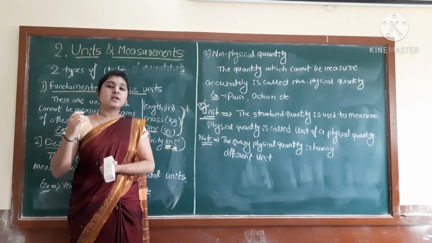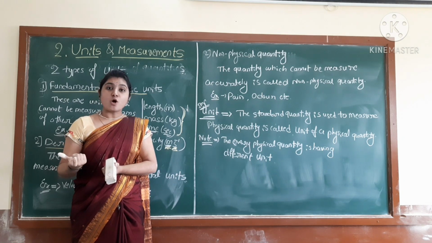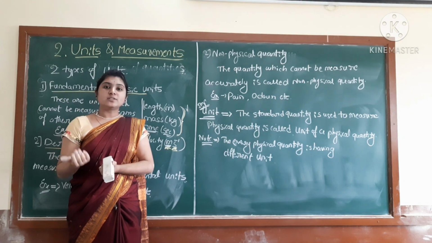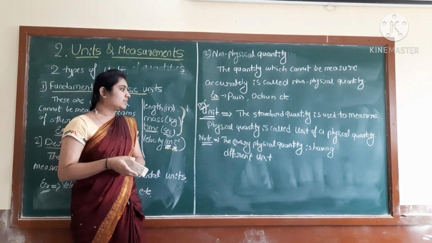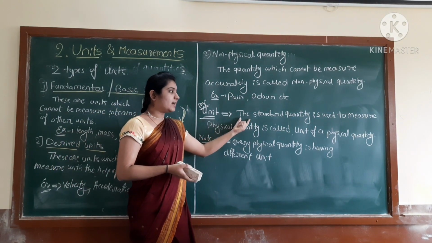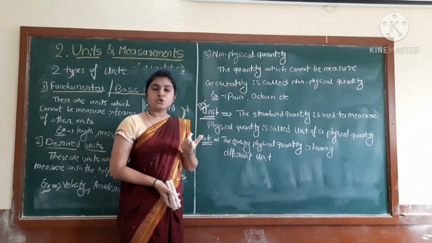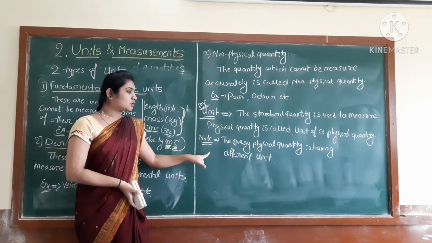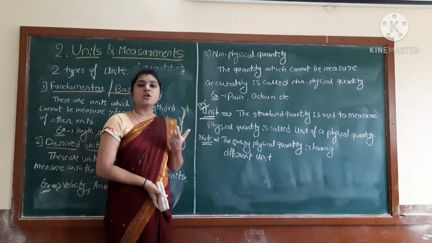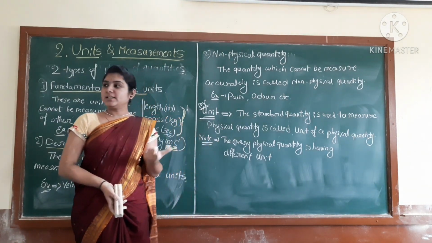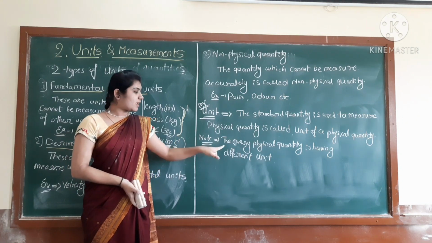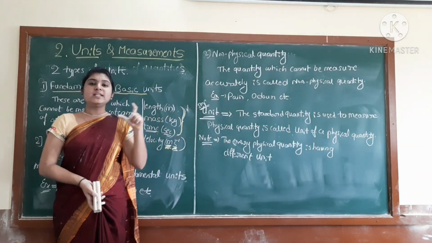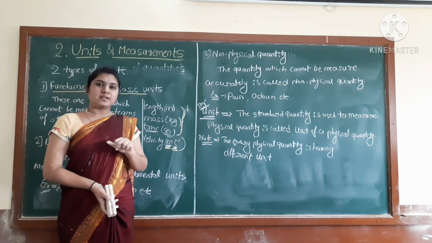Mass we measure using the kg standard quantity. Then velocity. Like this, the standard quantity is used to measure the physical quantities. But students, you can take it as a note: every physical quantity has different types of units. No two are exactly similar.